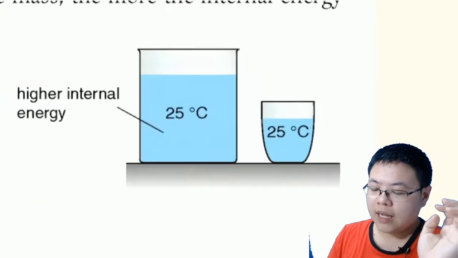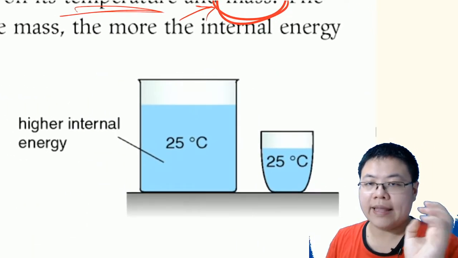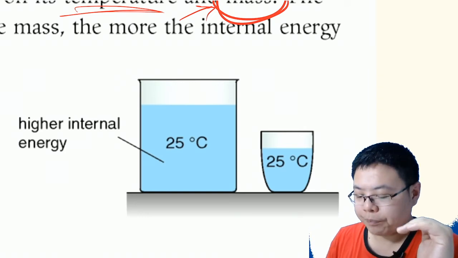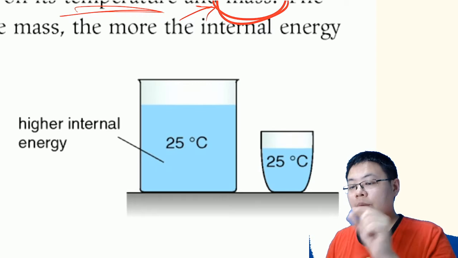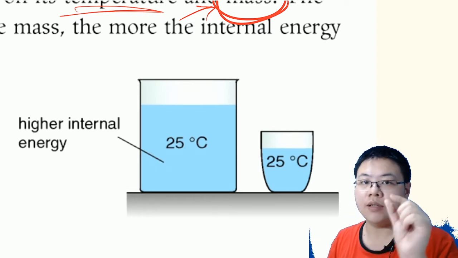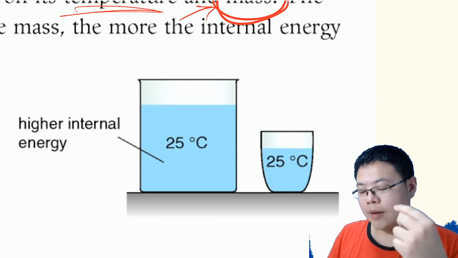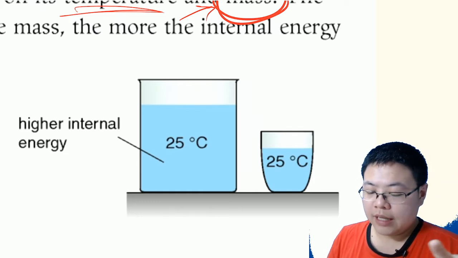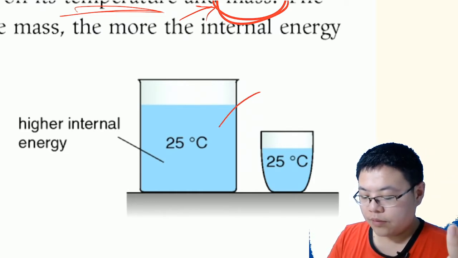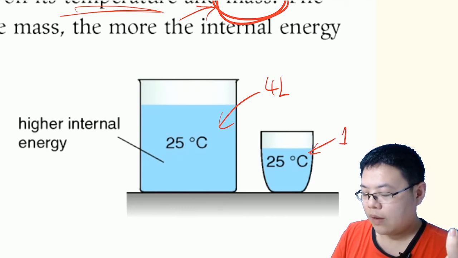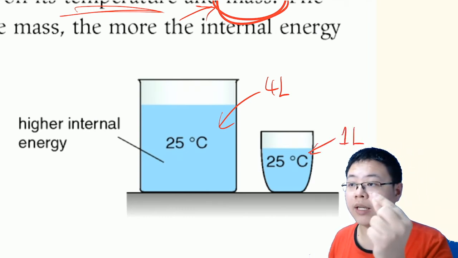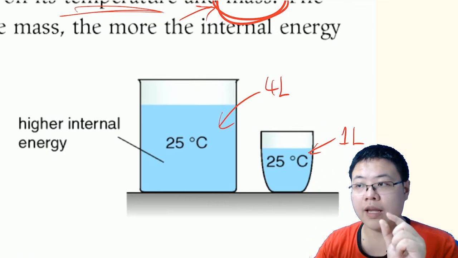But if they are both at exactly 25 degrees Celsius, the average kinetic energy is the same. All the molecules are vibrating at 25 degrees Celsius. But since on the left hand side, for example, let's say here it is 4 liters of water and here it is 1 liter of water, each molecule has the same amount of energy.